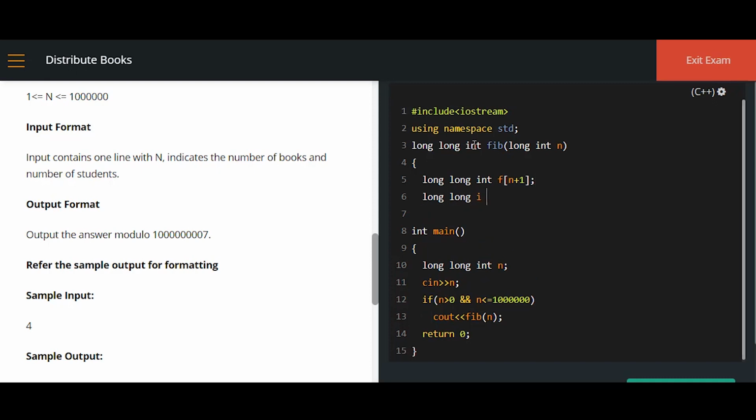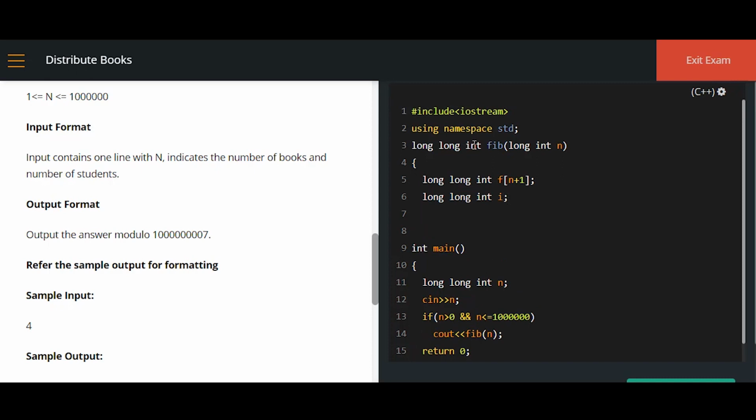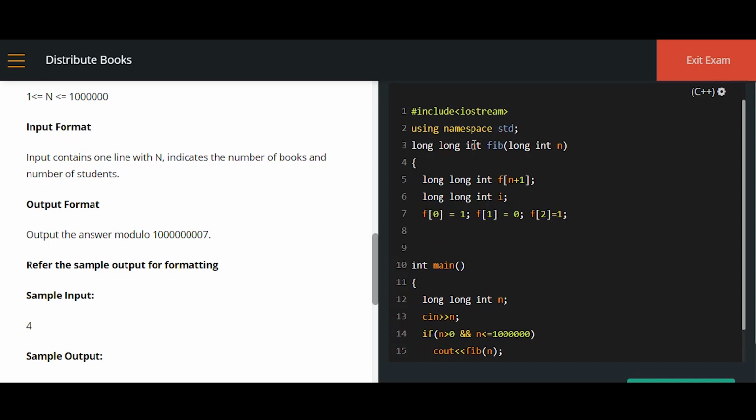I am declaring an iterator long int i, and then I am declaring the variables: f of 0 is equal to 1. Similarly, f of 1 is equal to 0, because if there is only one book you can't swap, and f of 2 is equal to 1. If there are 2 books, then you can swap once. Now it's time for us to apply the formula. Already you have found for 0, 1 and 2, right? So I'll start with 3.